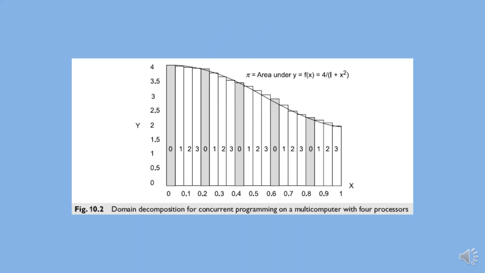A concurrent program for distributed computing on a multicomputer. The computation involved is the evaluation of pi as the area under the curve f of x between 0 and 1, as shown in the diagram. Using the rectangle rule, we write the integral in discrete form, where h equals 1 by n is the panel width, xi equals h times (i minus 0.5) are the midpoints, and n is the number of panels to be computed.